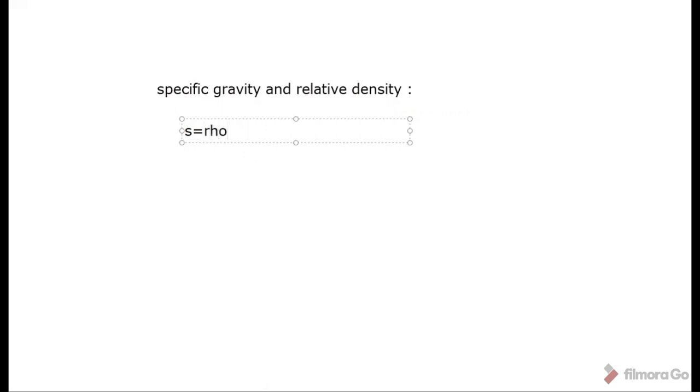Rho is the density of a fluid divided by the density of a standard fluid. So specific gravity is the density of a fluid by the density of a standard fluid. Up to here, clear now?